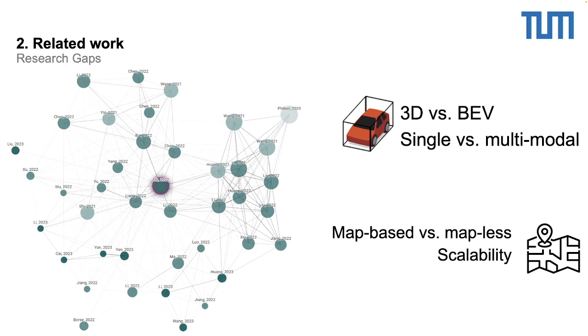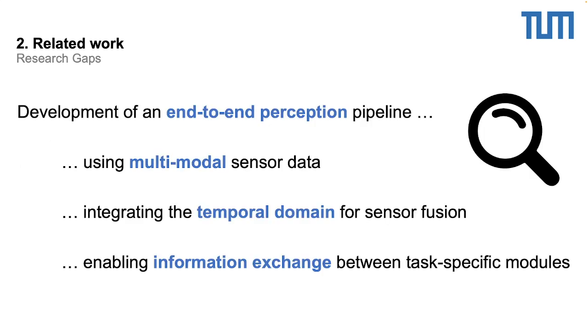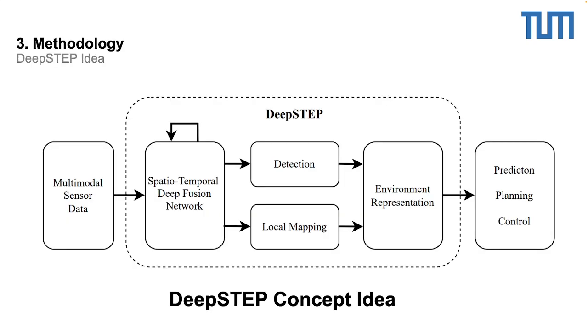When we read the related work section, we identify the following research gaps. Number one, we need an end-to-end perception pipeline that is using multimodal sensor data. Number two, we need an end-to-end perception pipeline that is integrating the temporal domain. We need the time aspects for our sensor fusion. And number three, we need an end-to-end perception pipeline that is enabling the information exchange between task-specific modules. By defining this research gap, we now present in our methodology our DeepSTEP concept idea.